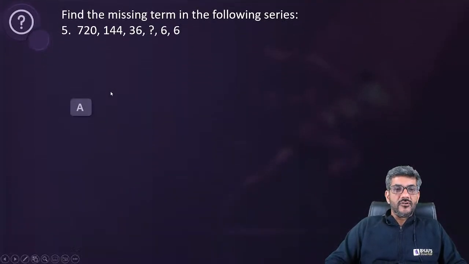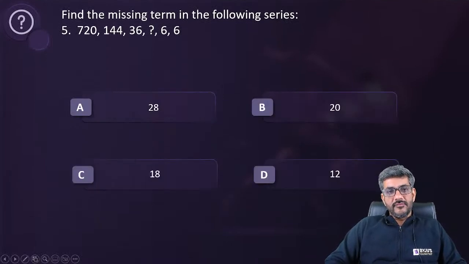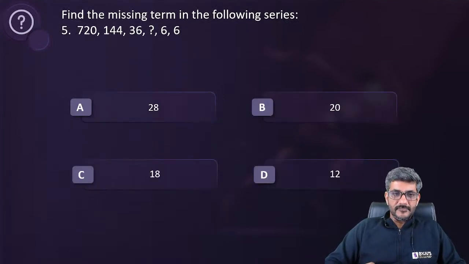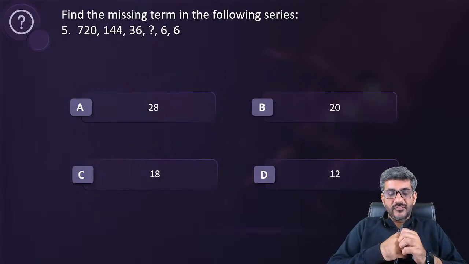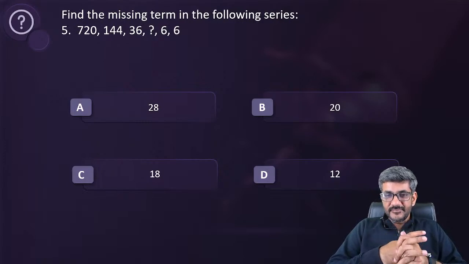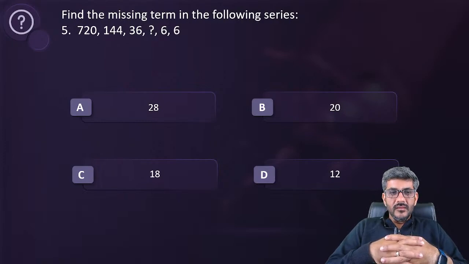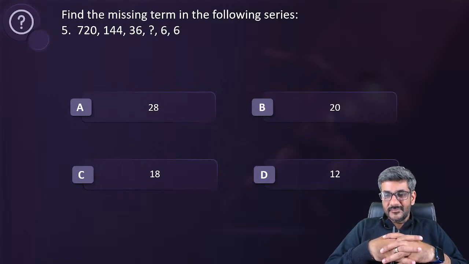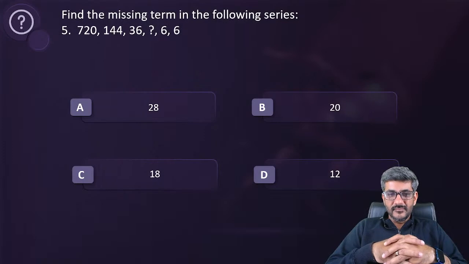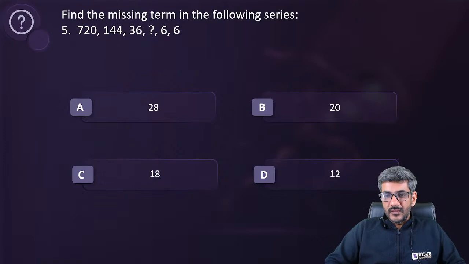Here is question number 5 for all of you. Find the missing term in the following series. Let's see who gives the first correct answer for question number 5. Vartika Srivastav has got 12.